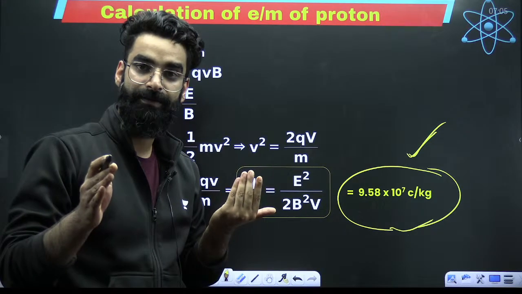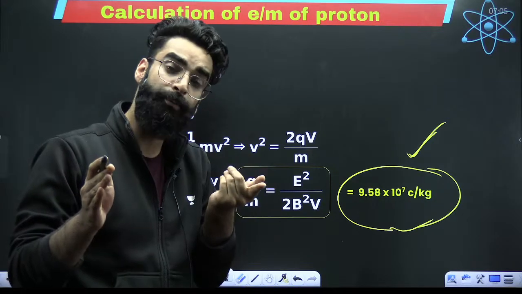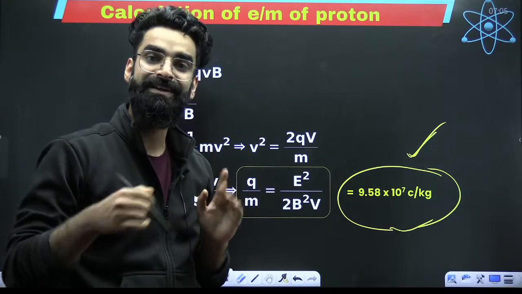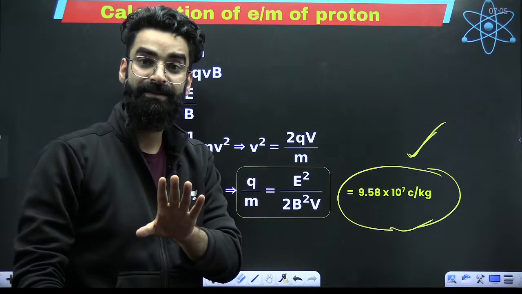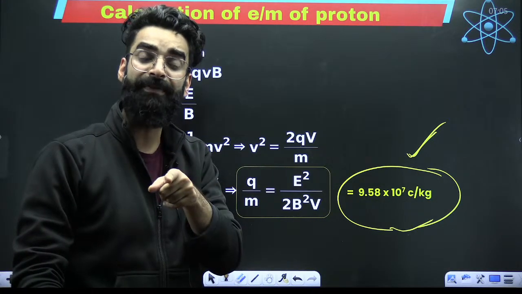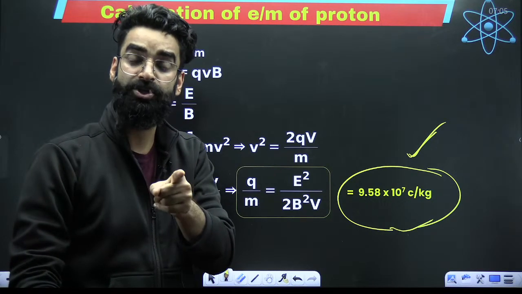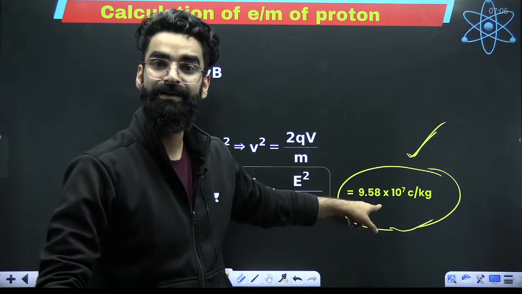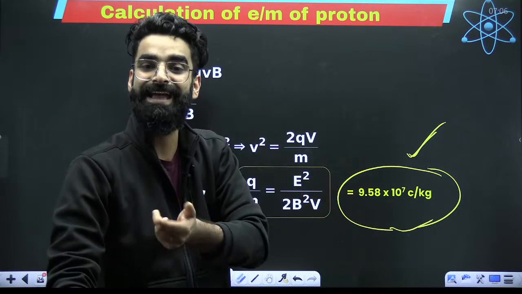Perfect. So when you are using H2 gas, your anode rays at that point of time are made up of H positive ions. And the E by M ratio, when you are using H2 gas, is coming out to be this much. Now you're changing the gas.